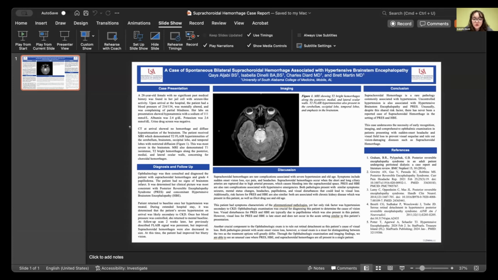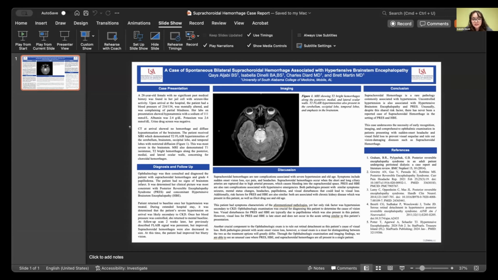Suprachoroidal hemorrhage is rare, but it's serious. It's usually associated with severe hypertension, as seen in our patient. The pathophysiology is that the ciliary arteries rupture due to high arterial pressure, which leads to bleeding into the suprachoroidal space. This causes sudden onset vision loss, eye pain, and headaches, also as seen in our patient. Ultimately, we diagnosed PRES. It is a pretty rare complication of hypertensive crises.